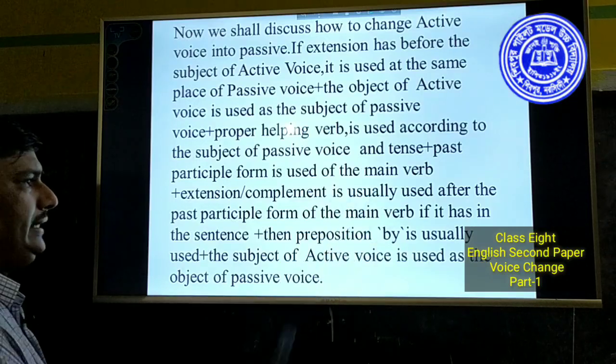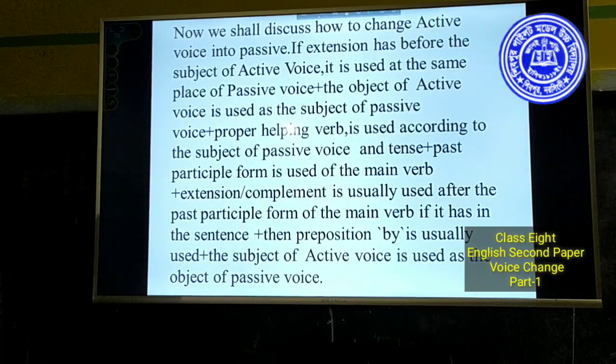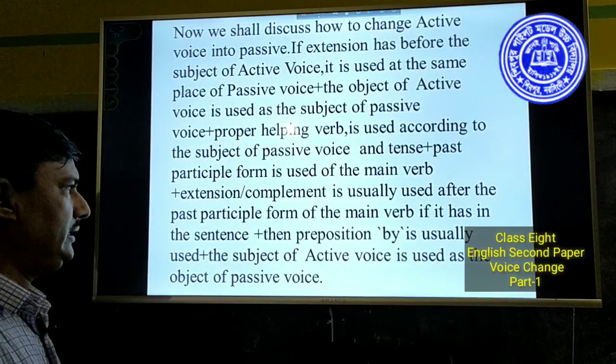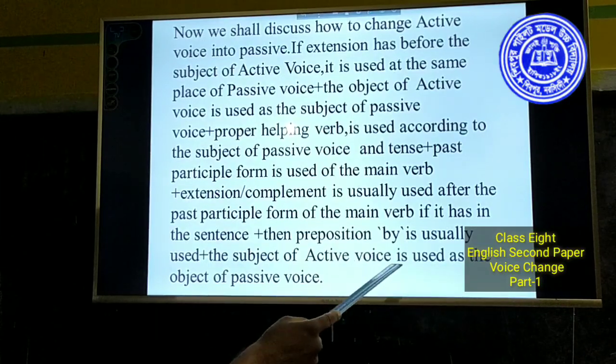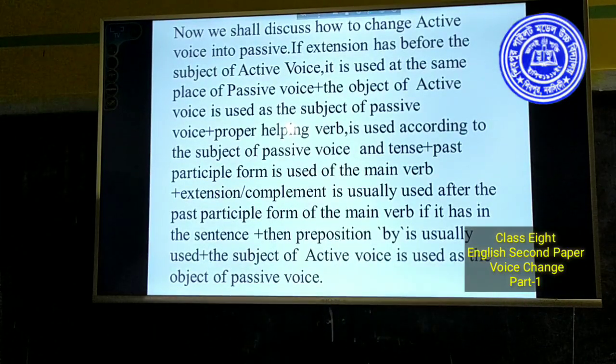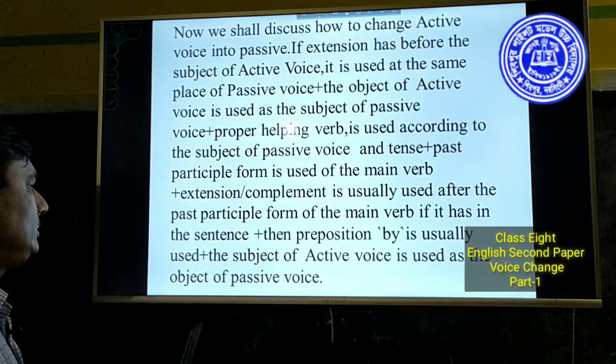Then preposition by is usually used. It is known to you. Most of the time by is used as preposition of passive voice. There are some other prepositions also used.